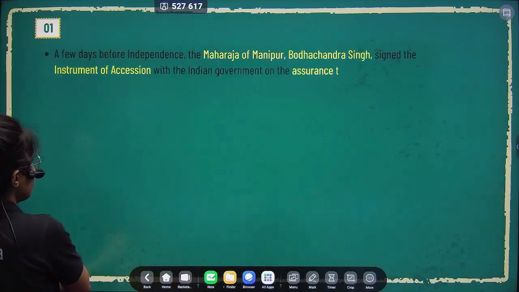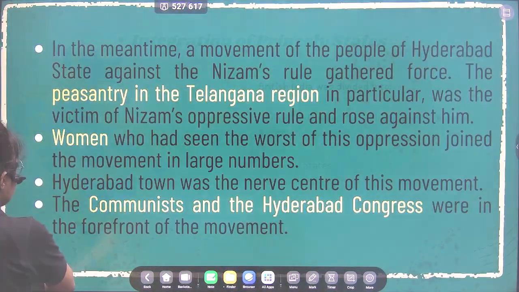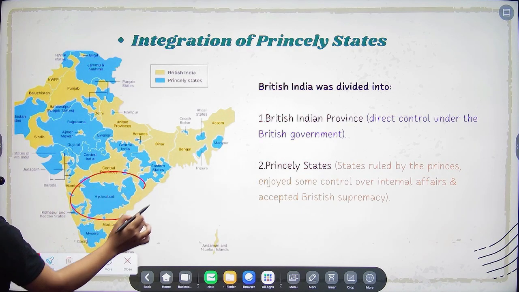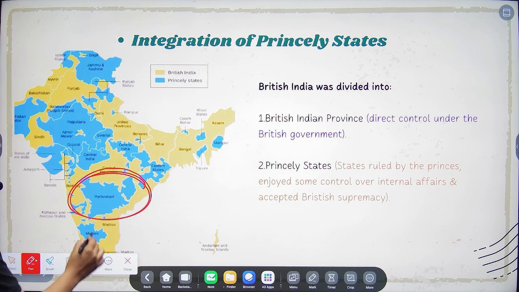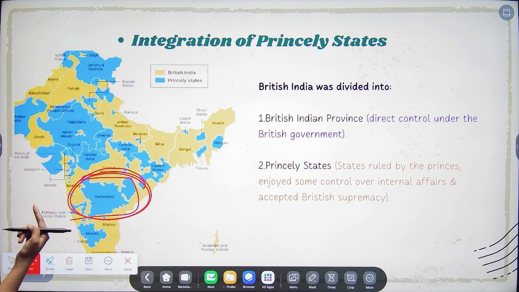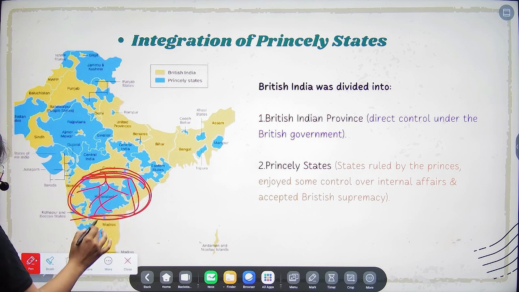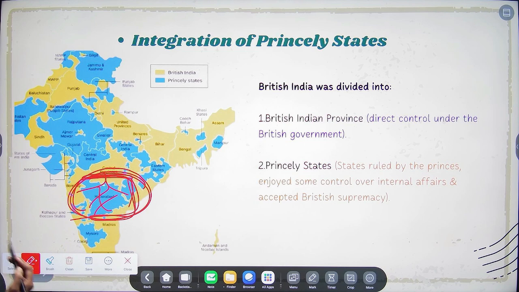So the princely states and British provinces map, right? Can you see here, this is the region of Hyderabad. This is the Hyderabad region, right? So we are discussing this region. You can see that it's not in the present map. In the current map you will find that there is no Hyderabad region. It's a capital city, but there is no region like Hyderabad. Basically, it got divided into different states, but at that time it was one princely state, Hyderabad, and the Nizam was a very popular ruler at that point.